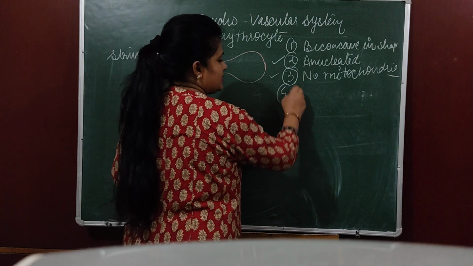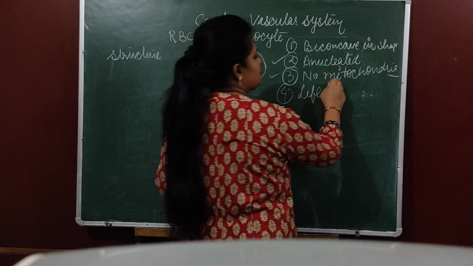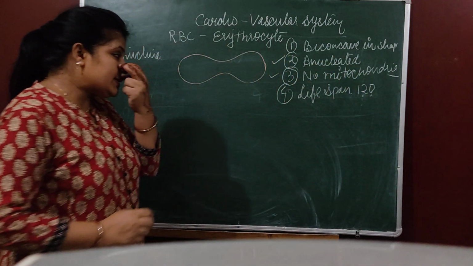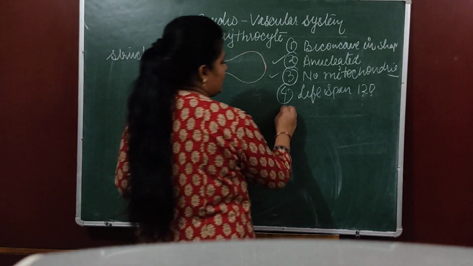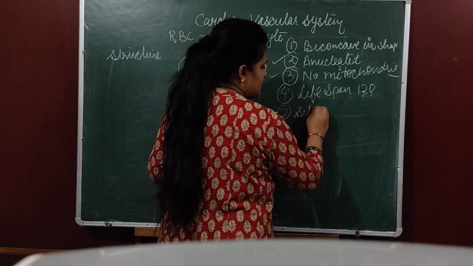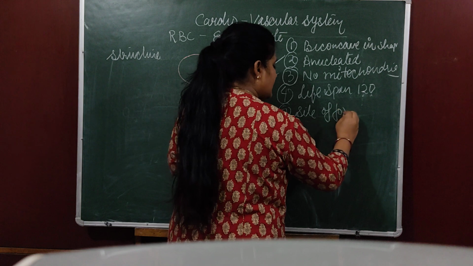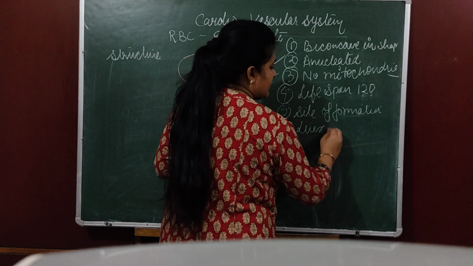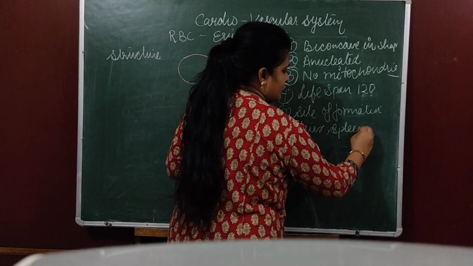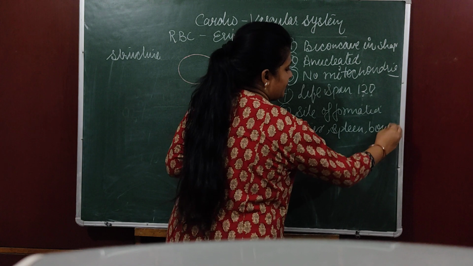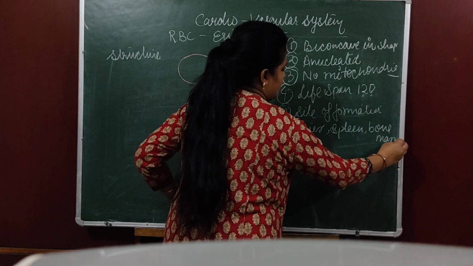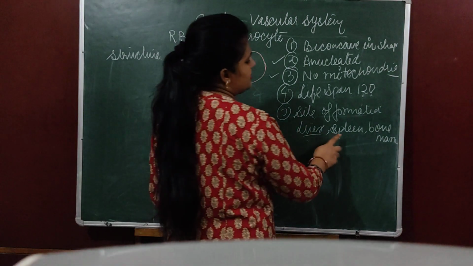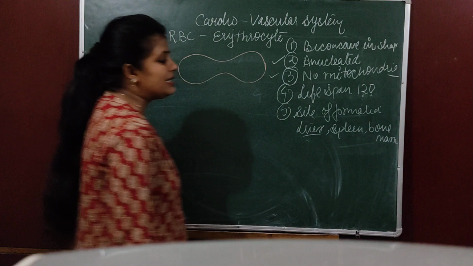Now the 4th point is what is their lifespan? Their lifespan is 120 days. Okay, what is the site of formation, where it is formed? Site of formation is liver, spleen and bone marrow. Okay, liver is in case of infants only, while in case of adults it may produce in spleen, it may produce in bone marrow.